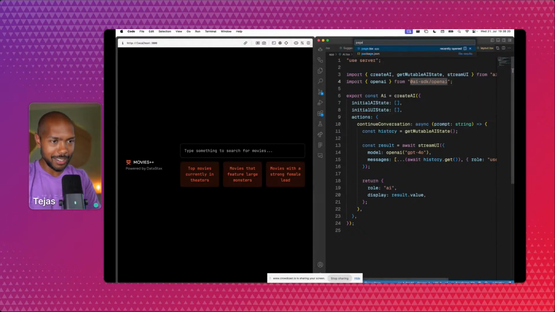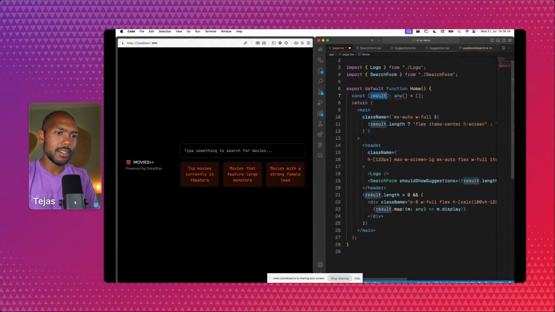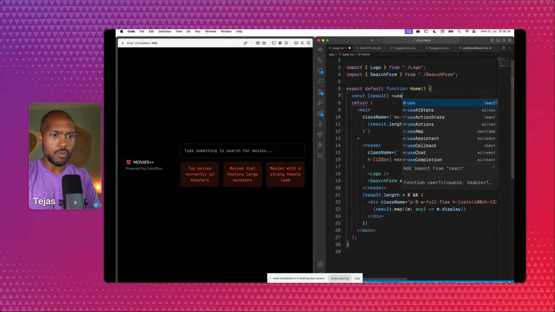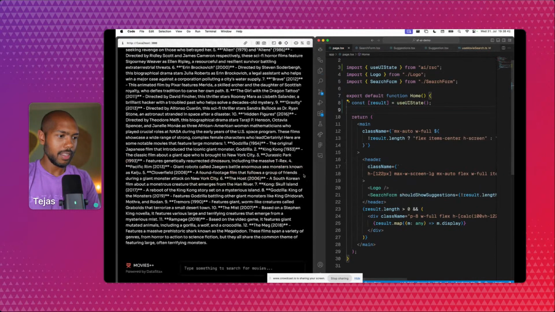Silly me. Finally, we're not actually using the conversation. It's just an empty array. So we'll say result is use UI state. Aha. There we go. There, perfect. It's totally working.